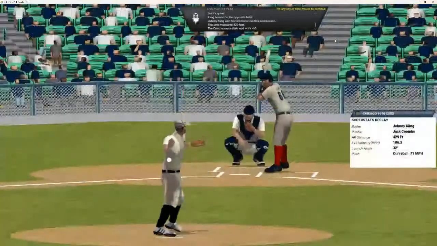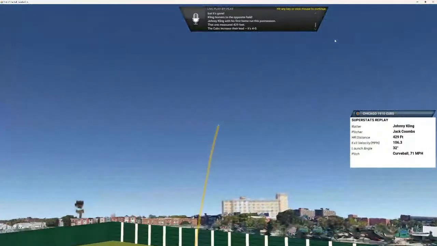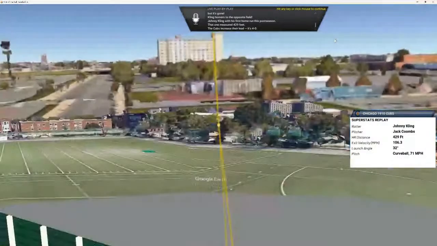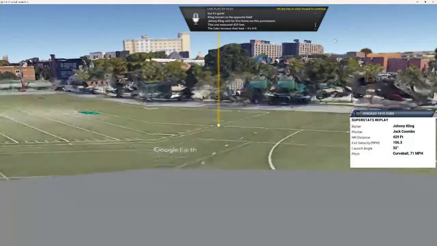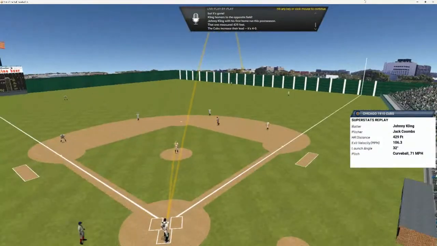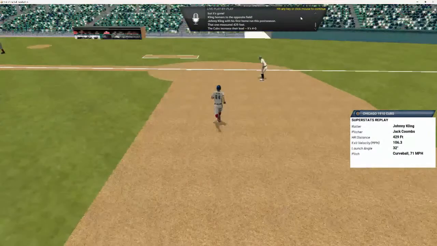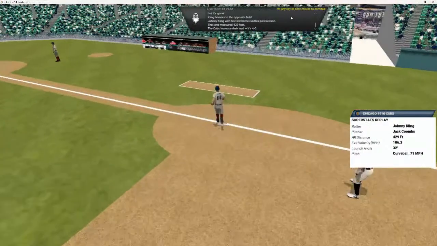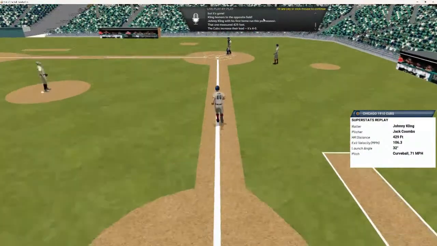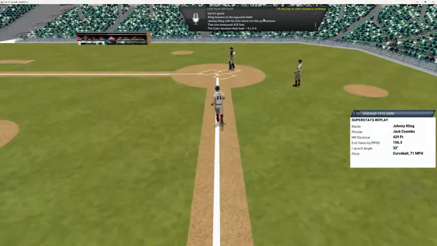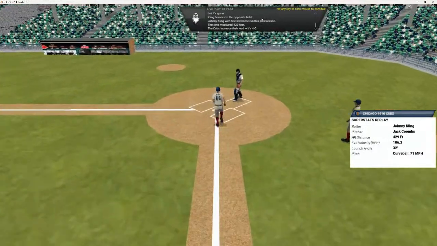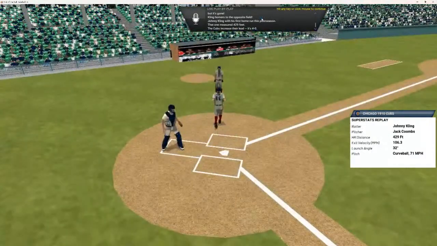The fans here in Philly are getting a little restless. It's such a great pitching duel in game number 1. 429-foot home run by Kling. Doubles their run production. It's now 4-0.